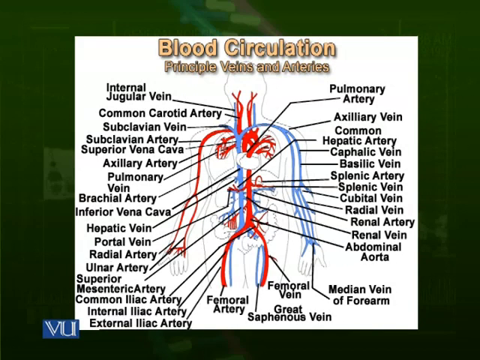We start with the arteries. As you can observe here, from the heart, one major artery is arising. This is called the aorta. This aorta goes ahead and makes an arch. We call it the aortic arch. When blood is pushed by the heart, it is pushed into the aorta to send it towards the body.